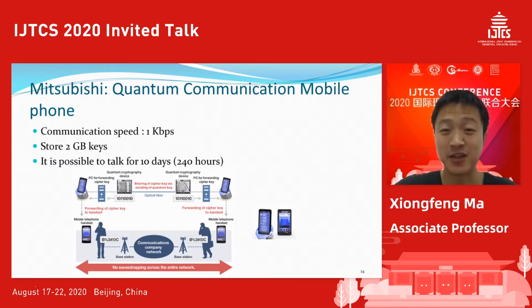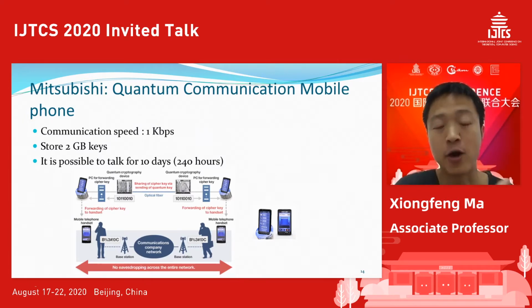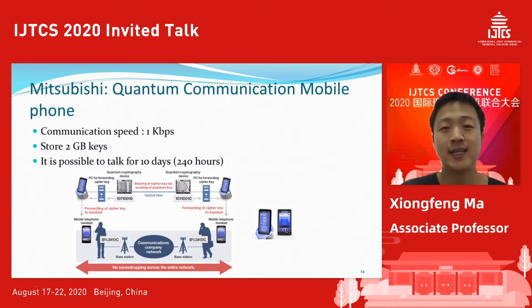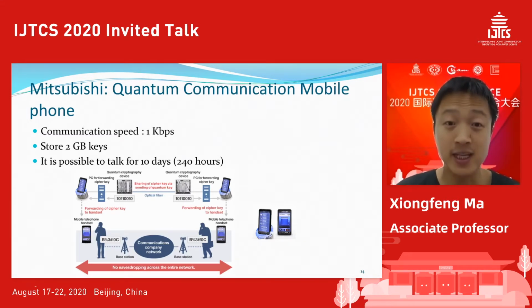Because the QKD device is huge, there's no way you can carry it. It's not portable. So what you can do is put that device in your office or at home, and there's a link. You can put your cell phone to this device and download the key. The key is classical, so you can use it later on.